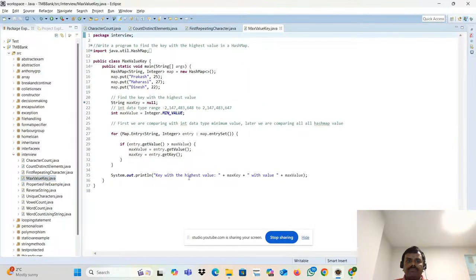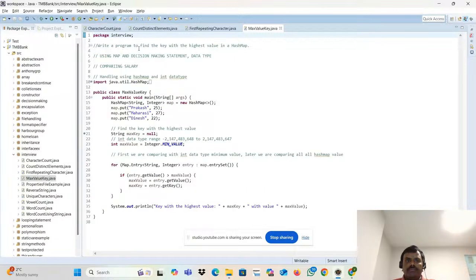Fourth one, fourth inquiry question. Okay, write a program to find the key with the highest value in the hash map. Highest value in the hash map. You already know about that actually. The question is to write a program to find the key with the highest value. We are going to find that.